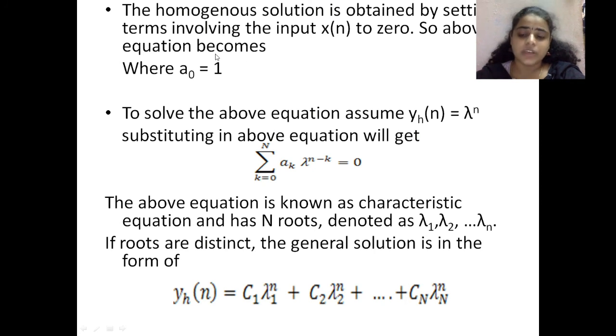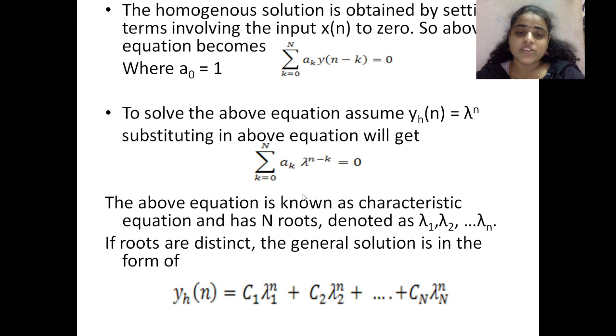So the above equation becomes summation k equal to 0 to n of a k into y of n minus k is equal to 0, where a naught is equal to 1. Okay, to solve the above equation, we have to assume y h of n is equal to lambda power n. By substituting that, we will get summation k equal to 0 to n of a k into lambda power n minus k is equal to 0. Here y of n minus k is there, so that's why we have to substitute lambda power n minus k.